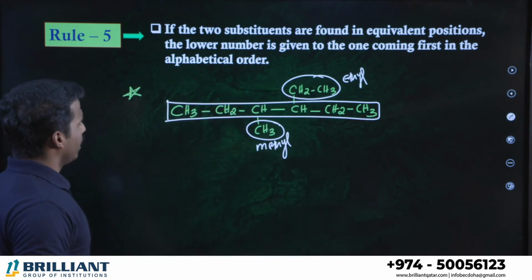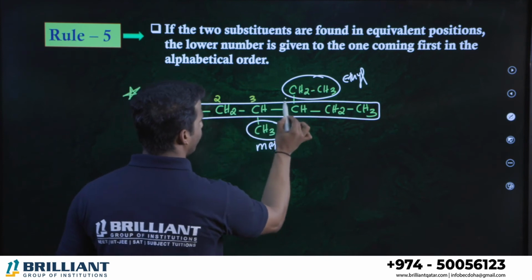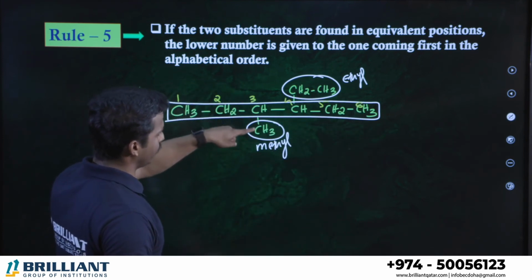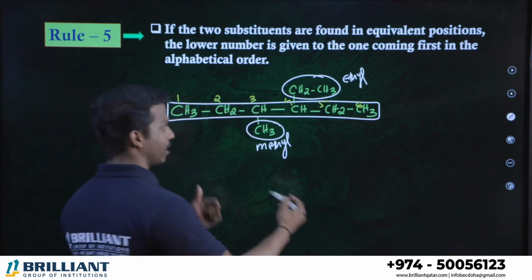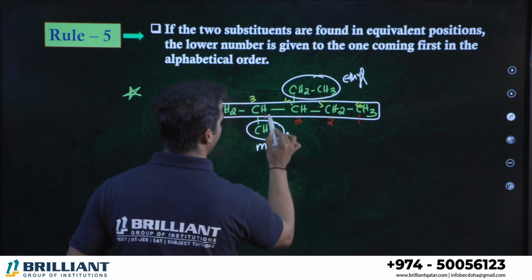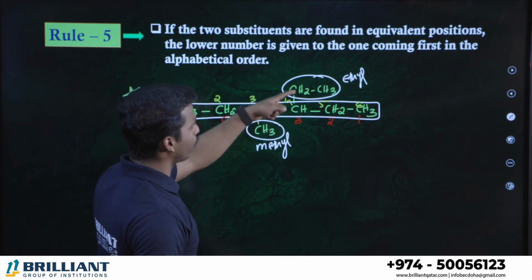What about the system? Here you see. If you number the parent chain, I can number 1, 2, 3, 4, 5, 6. Which position is the methyl group in? The third position. Where is ethyl? Fourth position. Let me number another way. Right to left, okay? 1, 2, 3, 4, 5, 6. Where is the ethyl group? Third position.